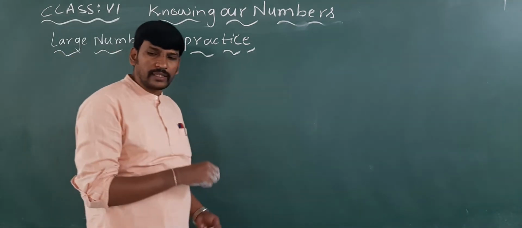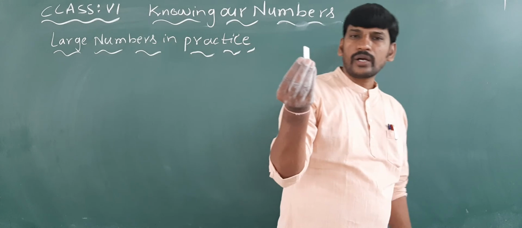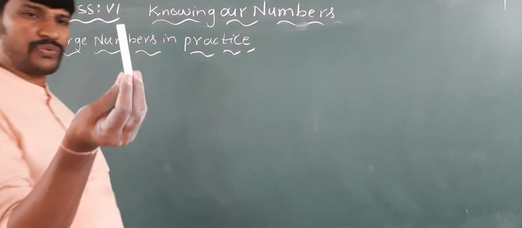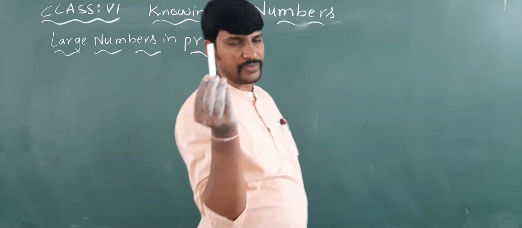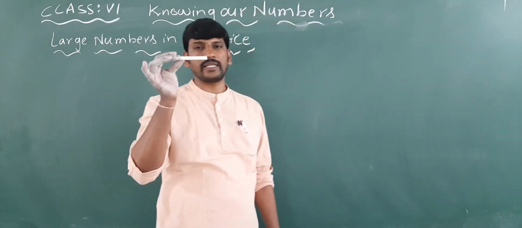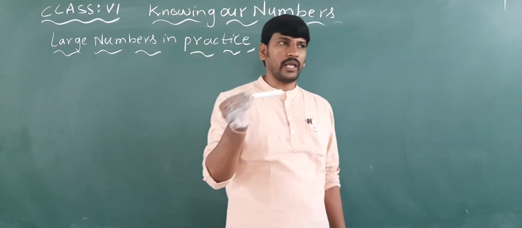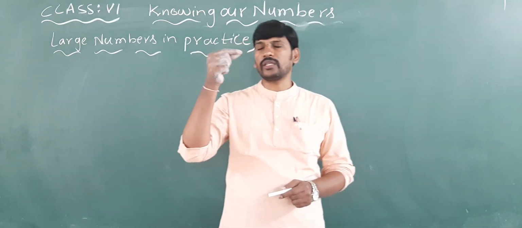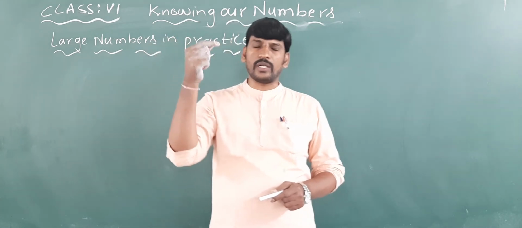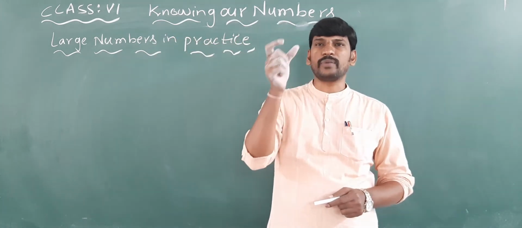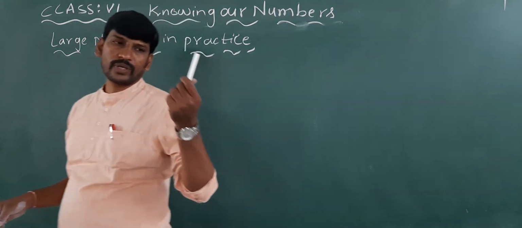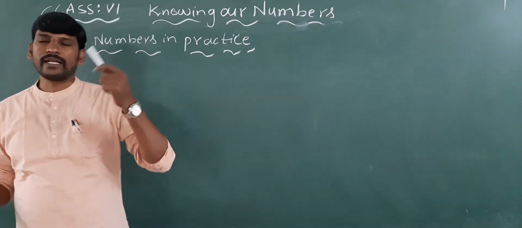So to find the length of this chalk piece, we can use centimeters. How many centimeters are there? We can find out by using a ruler. Even our ruler is nothing but a scale. It shows centimeters only: 0, 1, 2, 3, 4. All the numbers are nothing but centimeters. So to find the length of this chalk piece, we measure in terms of centimeters.